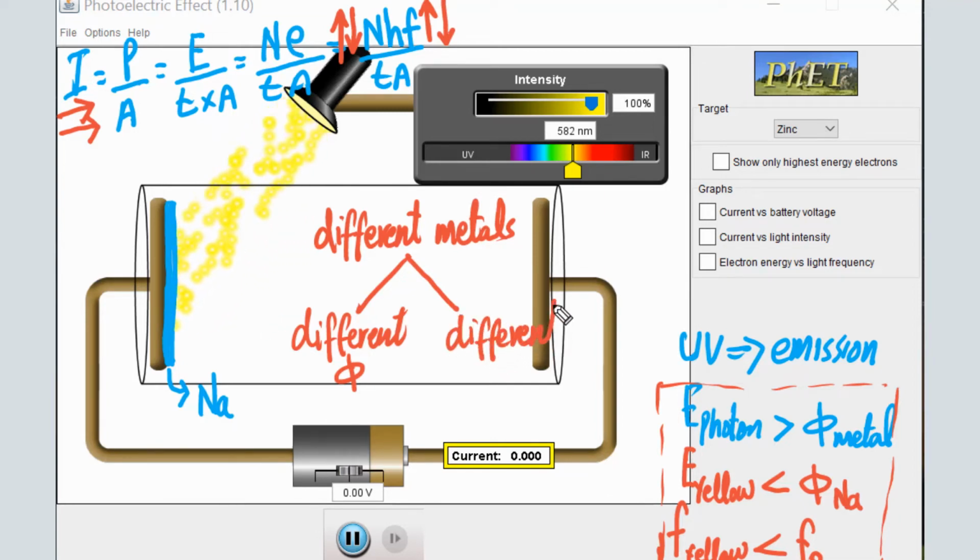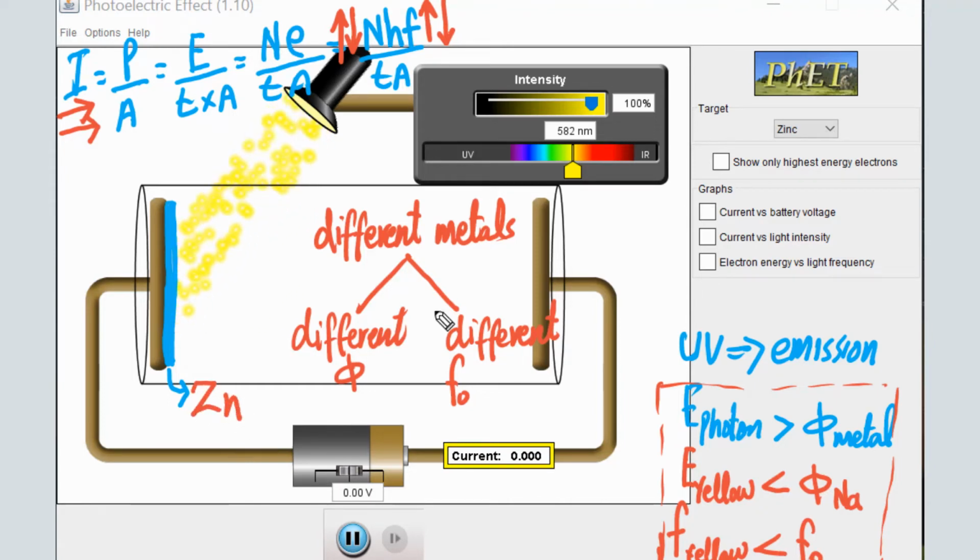We will see this with the help of this animation very soon. Now in this case we have zinc metal. You see when light is yellow, no photoelectrons are emitted from zinc. So we can replace this now. This is zinc metal now, so it has a different work function.